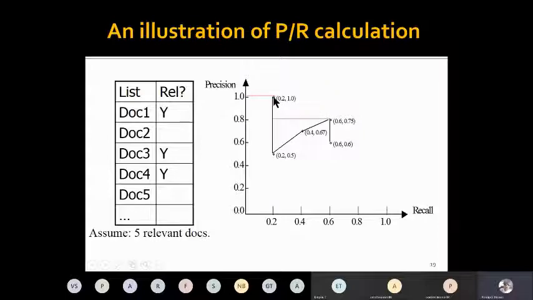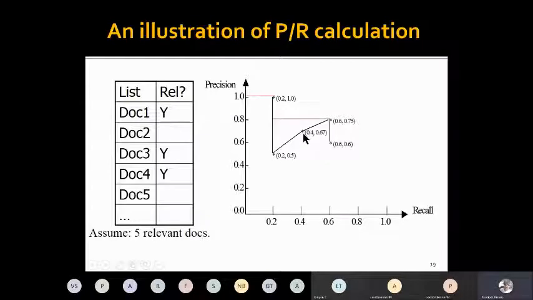After I retrieve the second document, my recall will remain the same because we retrieved only one relevant document out of 5, so the recall is 1 by 5. But precision is reduced to 0.5 because I retrieved two documents, of which a maximum of 1 is relevant.